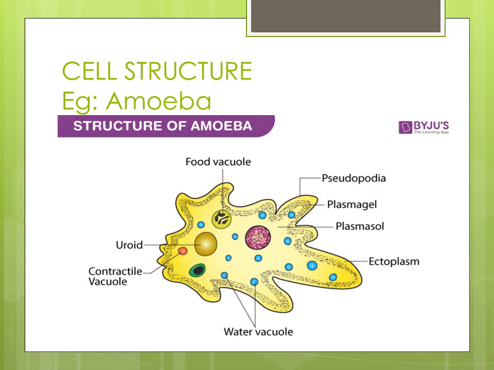A nucleus is present at the center, brown in color, and the black molecules are the food vacuole. Food is digested by the food vacuole, and a contractile vacuole is also present. The uroid has an excretory function.